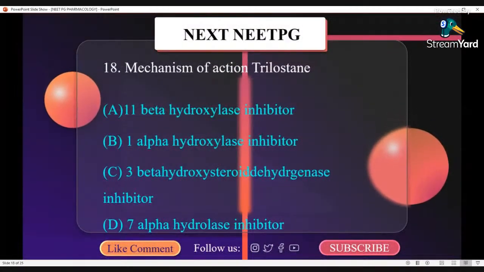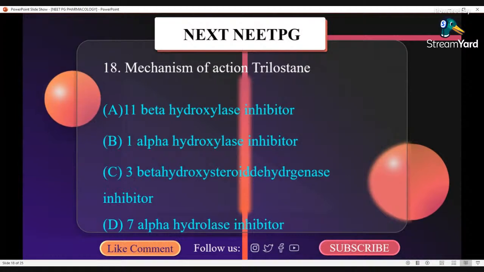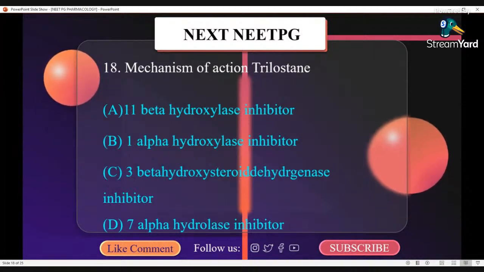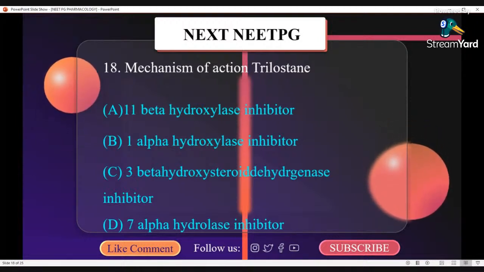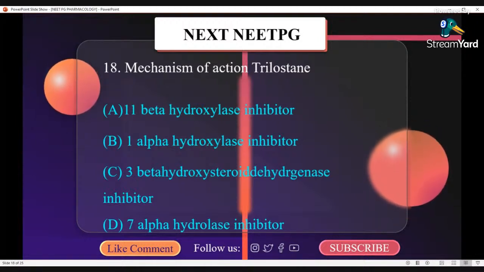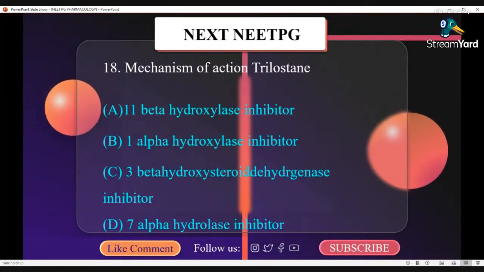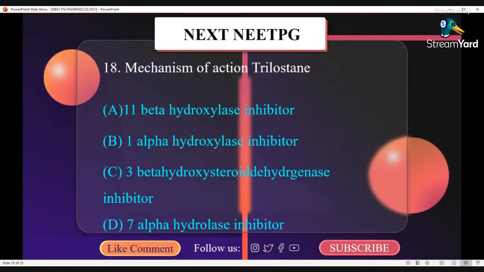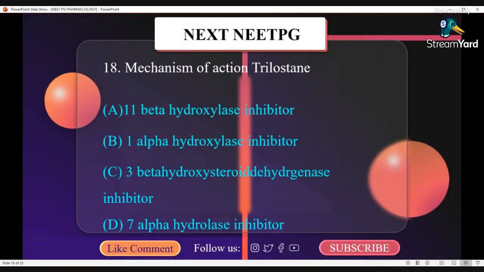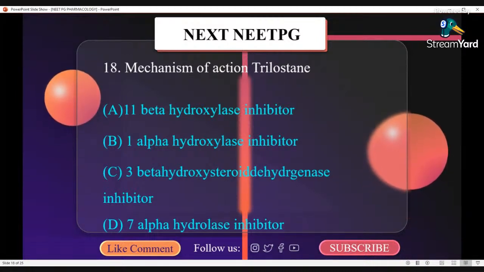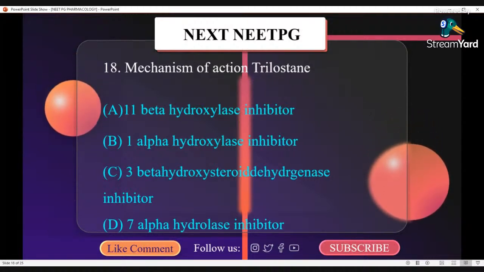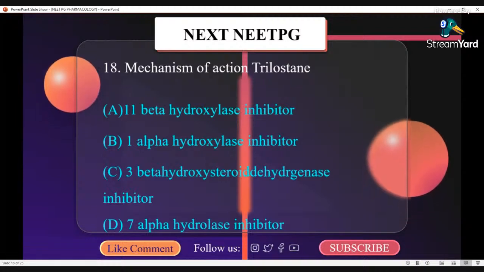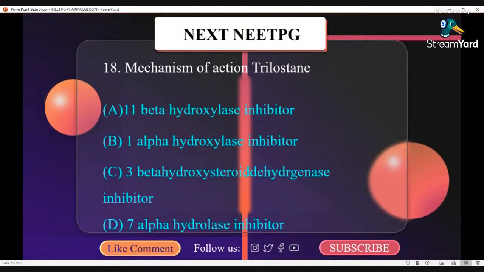Mechanism of action of trilostane is... Trilostane was previously sold under the brand name Modrastane. It is a medication which has been used in treatment of Cushing syndrome, Conn syndrome, postmenopausal breast cancer, but it was withdrawn for use in humans in the United States in the 1990s. Subsequently, it was approved in veterinary medicine. The medical use: it has been used in the treatment of Cushing syndrome, hypercortisolism, Conn syndrome, postmenopausal breast cancer.